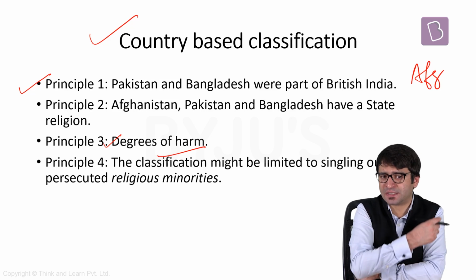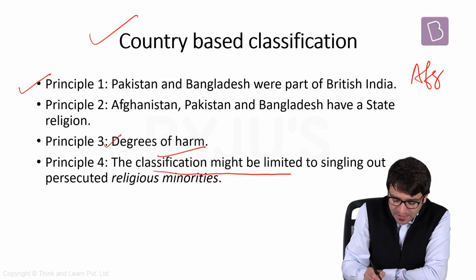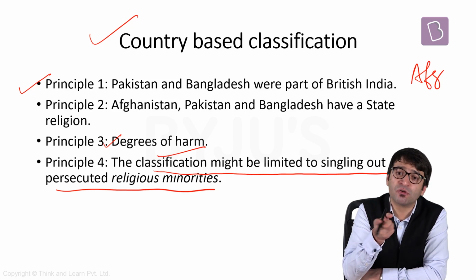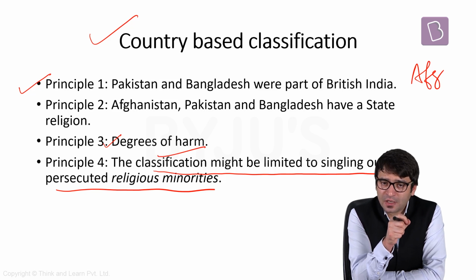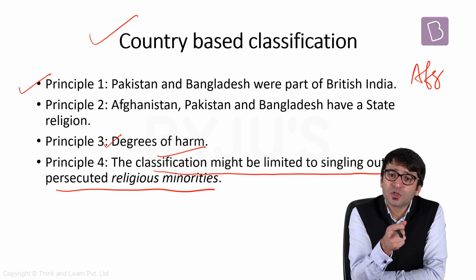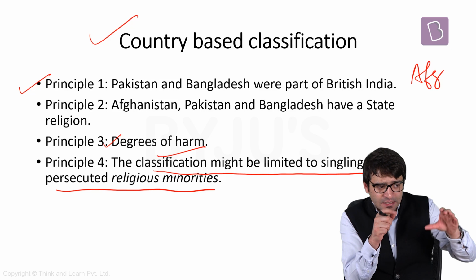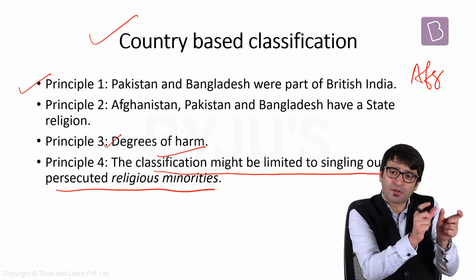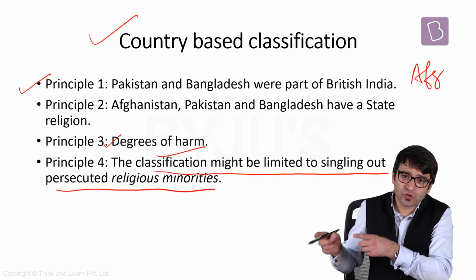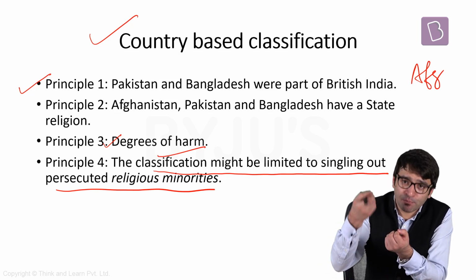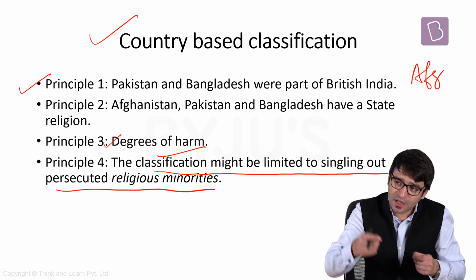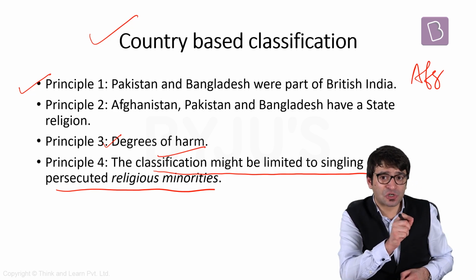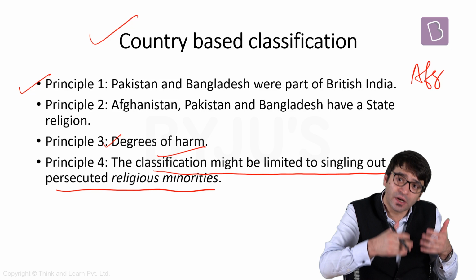Argument number four can be presented by the government. The classification might be limited to singling out persecuted religious minorities. If only religious minorities are to be included, why not Rohingyas, who are predominantly Muslims from Myanmar? Why not Sri Lanka? And if the argument is that in all these three countries, one particular religion is the state religion, which is Islam. In Sri Lanka, Buddhism is a state religion. In Myanmar, Buddhism is a state religion. And in both these countries, religious minorities have been persecuted. The Rohingyas and the Tamils. Tamils are persecuted not only because of their ethnicity, but because of their religion as well.